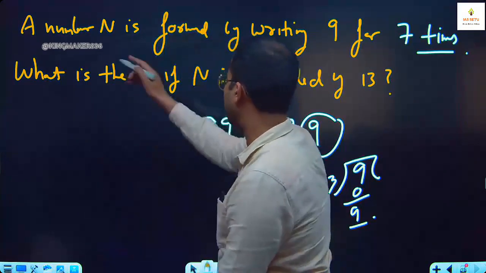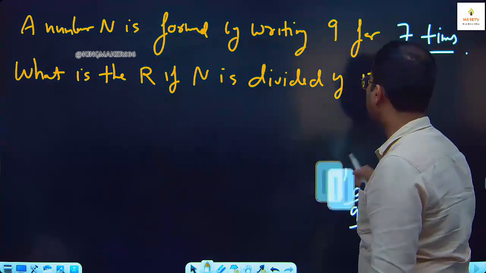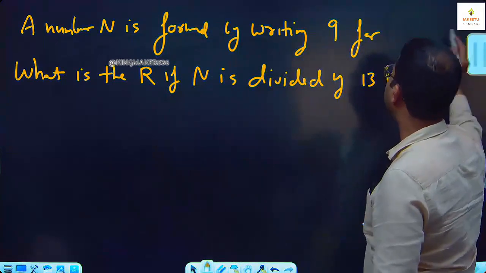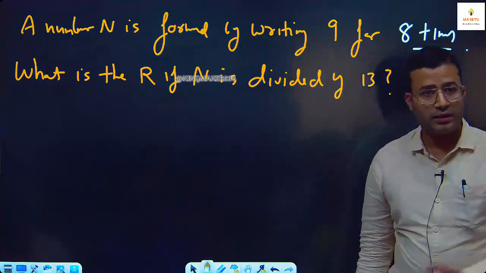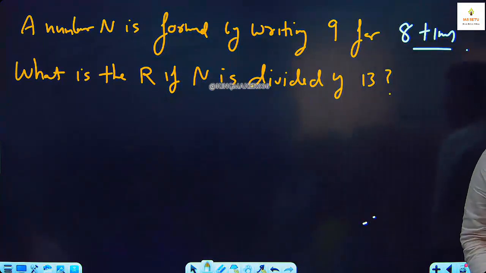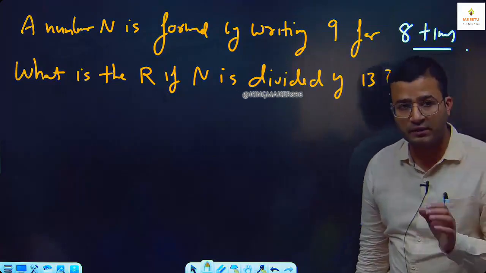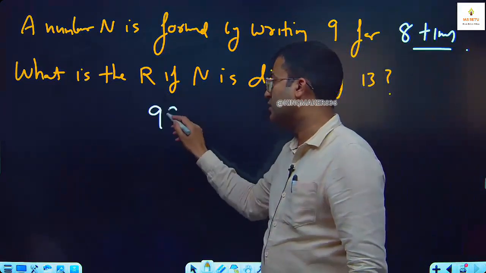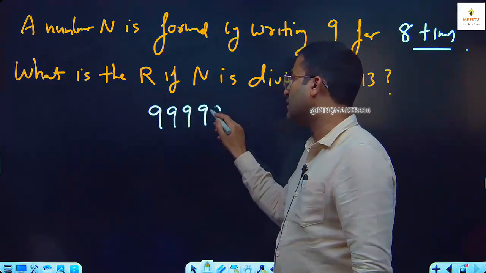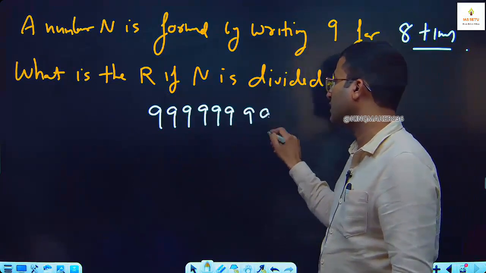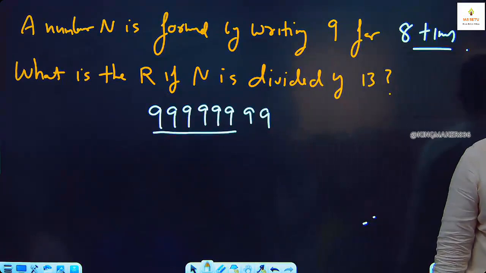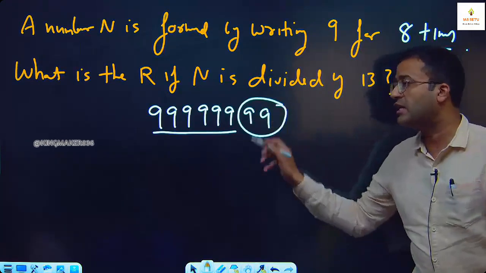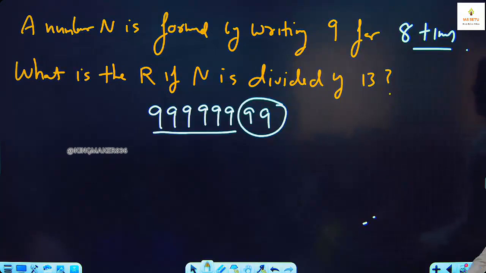Now, a number n is formed by writing 9 for 8 times. What is the remainder if n is divided by 13? You have 9, 9, 9, 9, 9, 9, 9, 9. These 6 digits give an exact pair of 6 digits, exactly divisible. Only the last two 9s will decide what your remainder is.